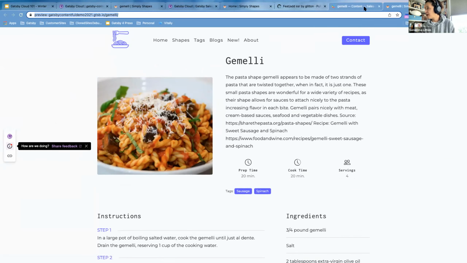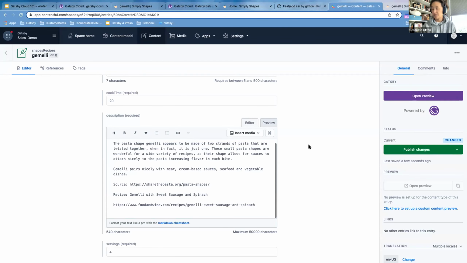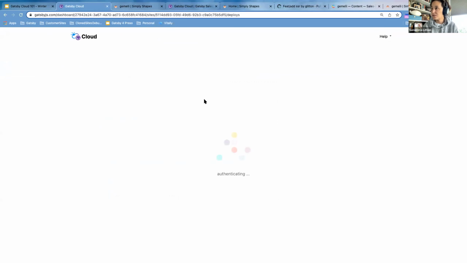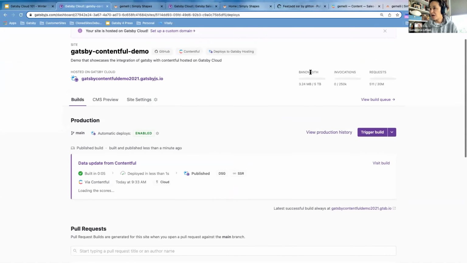Again, all of this without developers or any other intervention from other people. As a content creator, this is the space I am comfortable in. I published it. Let's take a look at Gatsby Cloud and check to see how things are going.